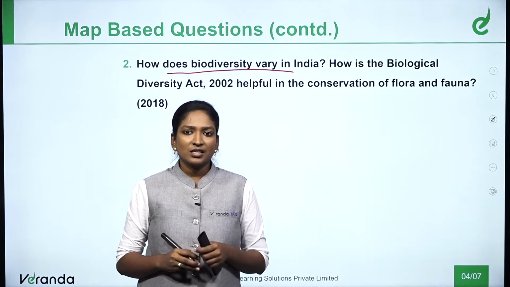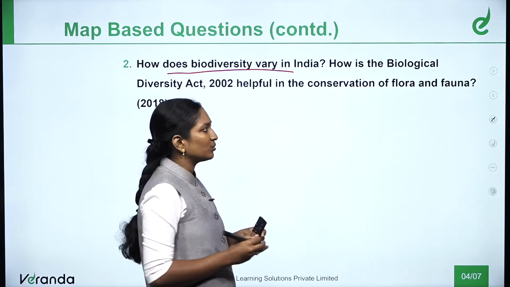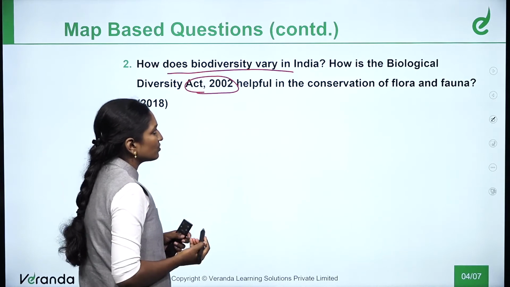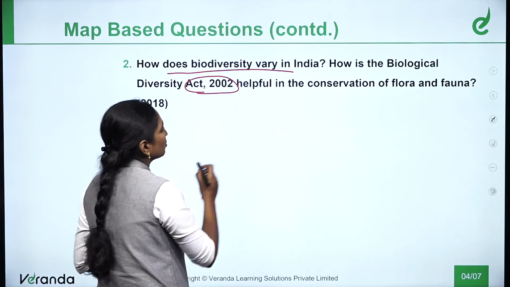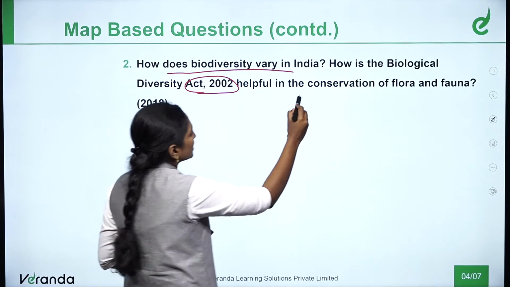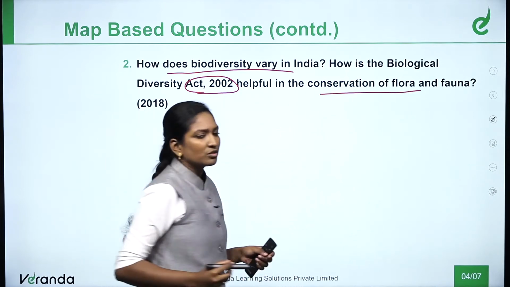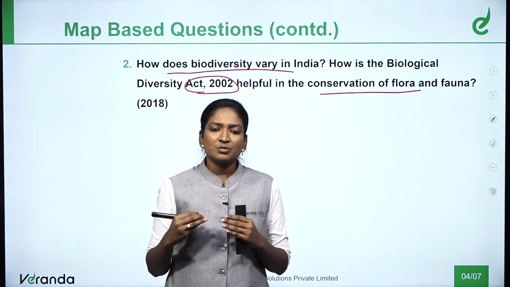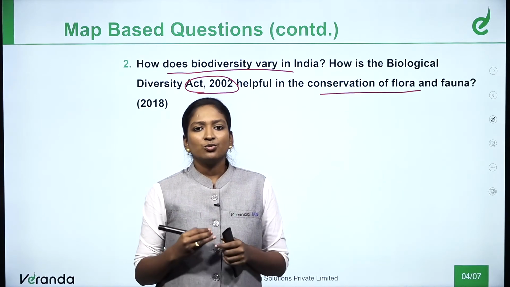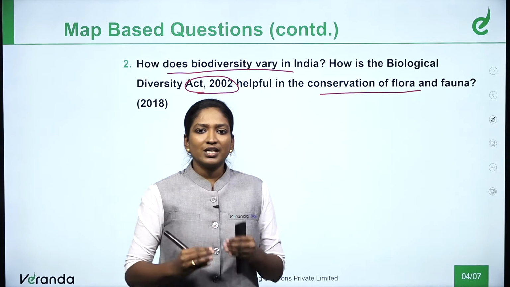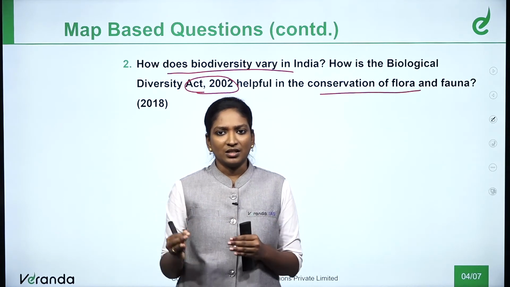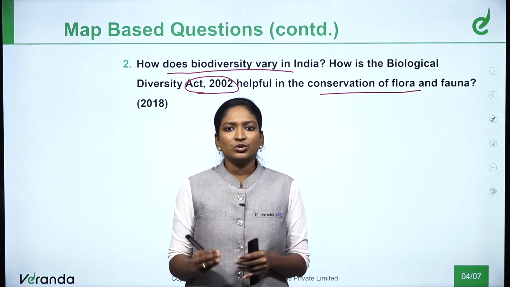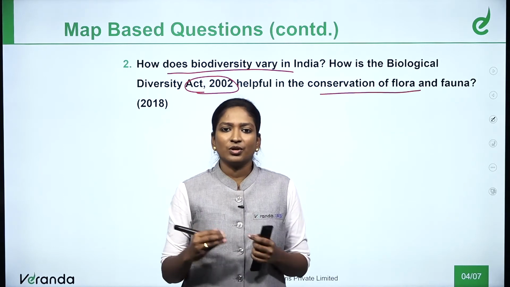They are also asking how the Biological Diversity Act of 2002 is helpful in the conservation of flora and fauna. So you need not explain everything present in biodiversity. You need to explain how biodiversity varies in India and how the Act is helpful in the conservation of flora and fauna.